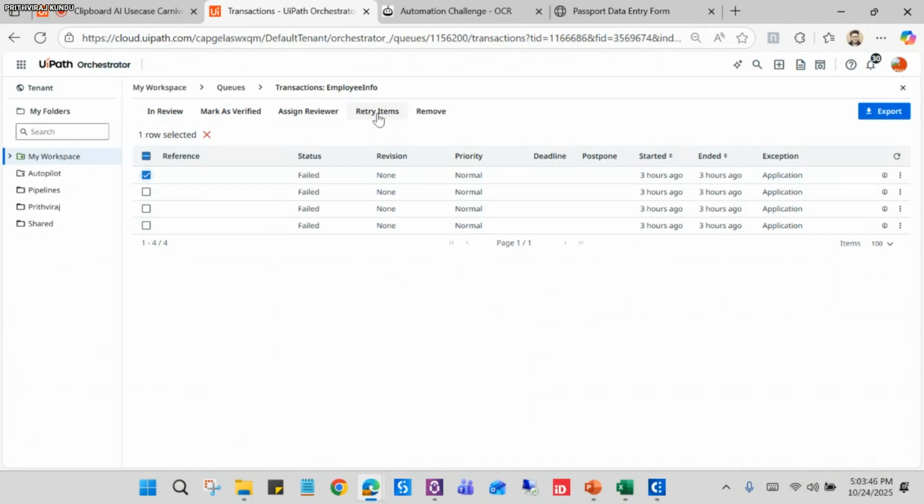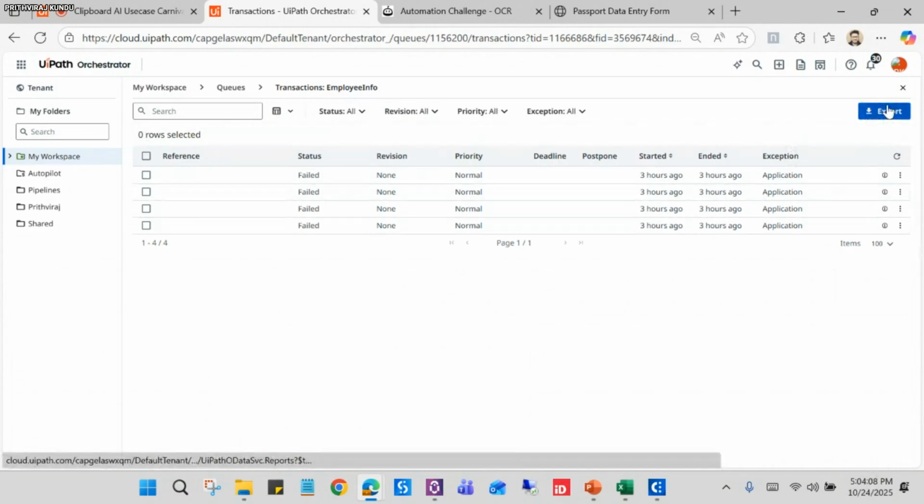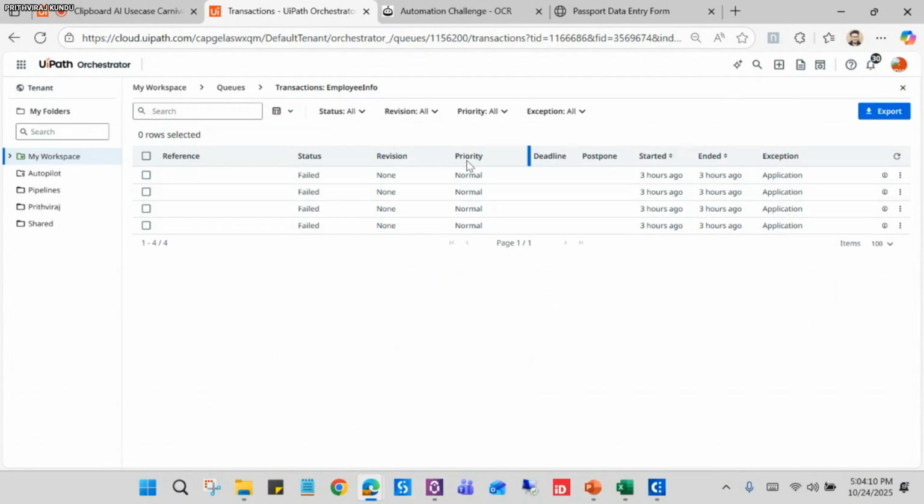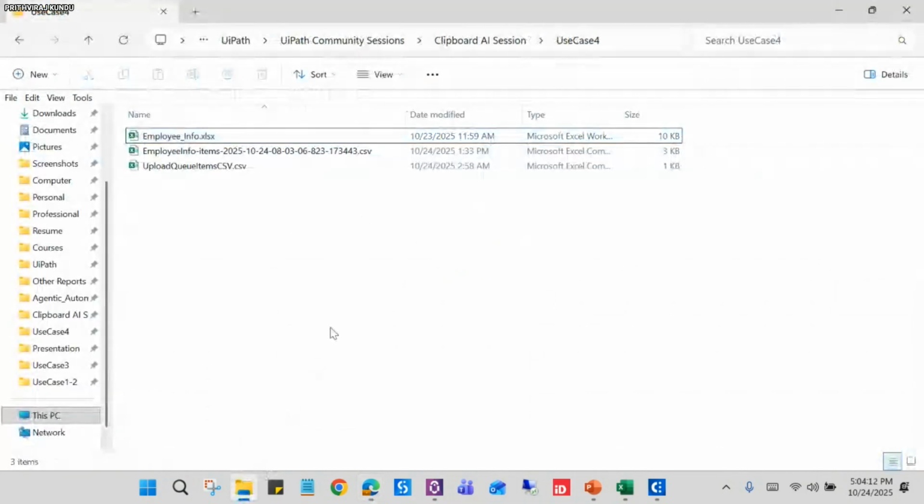So in those scenarios, we can leverage Clipboard AI to add those failed transaction items to this queue again. Let me show you that quickly. You can see all are failed, so from here we can just export these items. I have already exported it here.